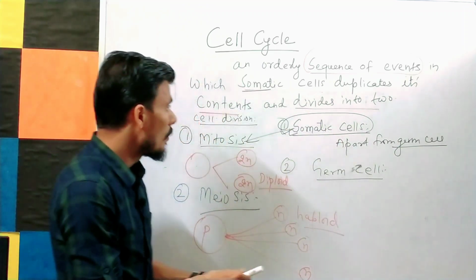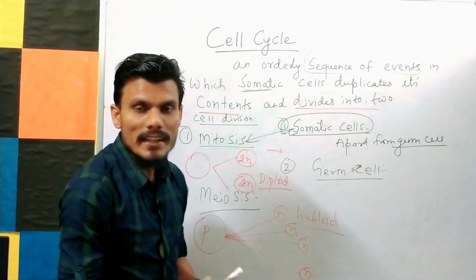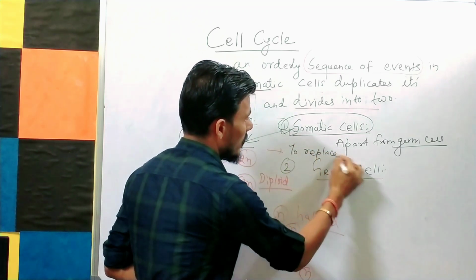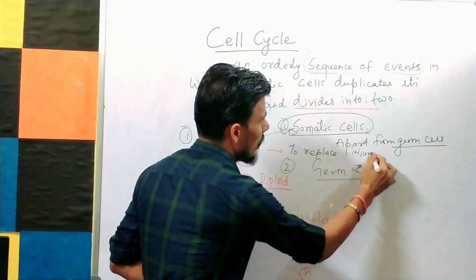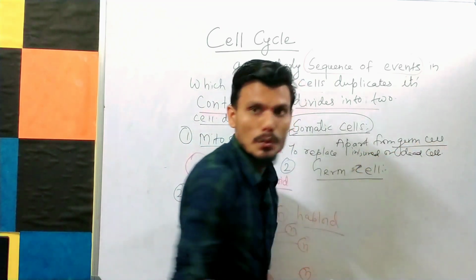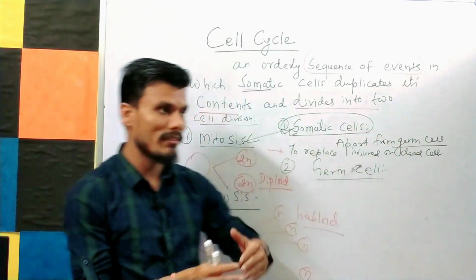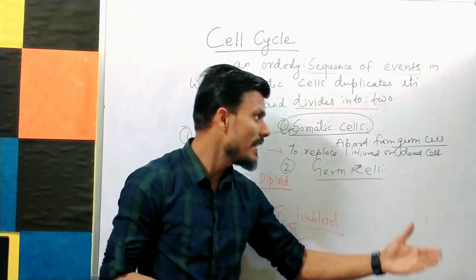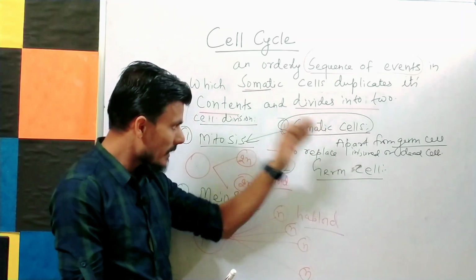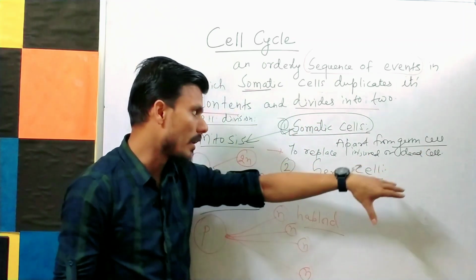So I will tell you that it is important to replace the injured or dead cells with new ones. So when there is an injury to the cells, or when the cell has died, at that time mitosis cell division will be taking place, and they will replace these injured or dead cells with new ones.